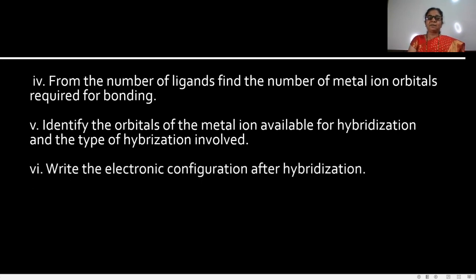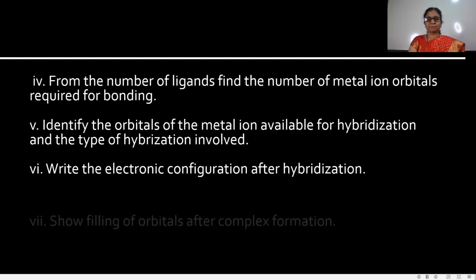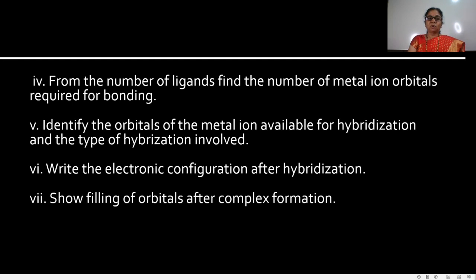Then write the electronic configuration after hybridization and show filling of orbitals after complex formation. The metal ion has vacant hybrid orbitals, and these vacant hybrid orbitals are filled with electrons from the donor atoms. They accept electron pairs from the ligands, and in this way the hybrid orbitals are filled.